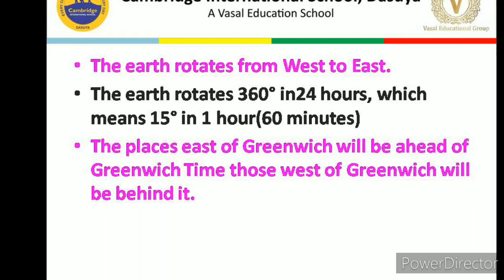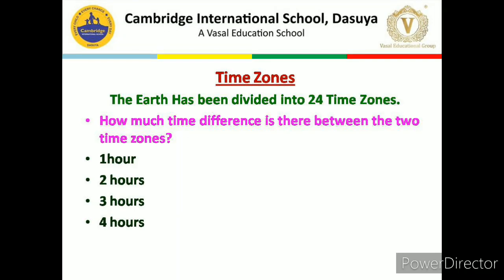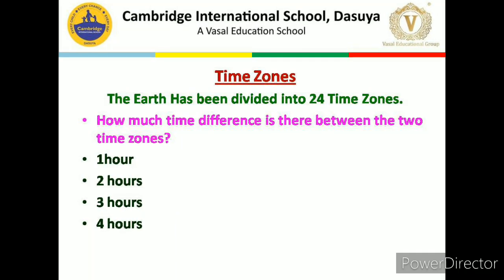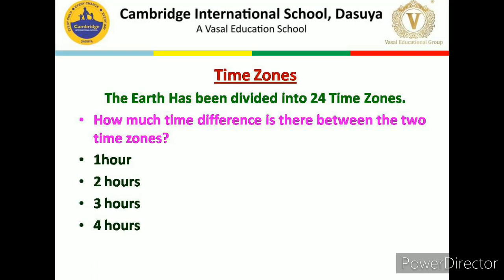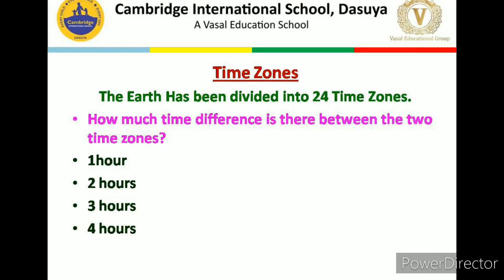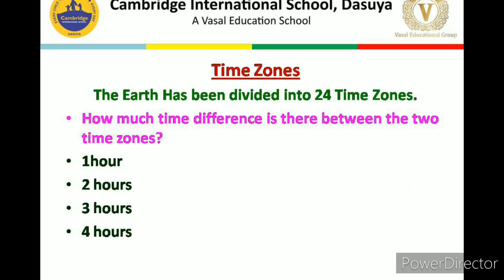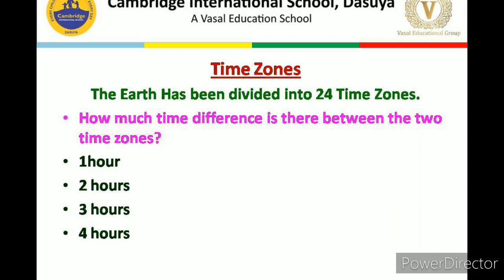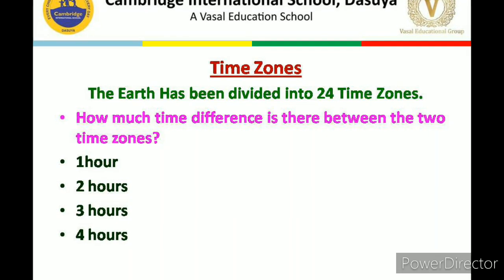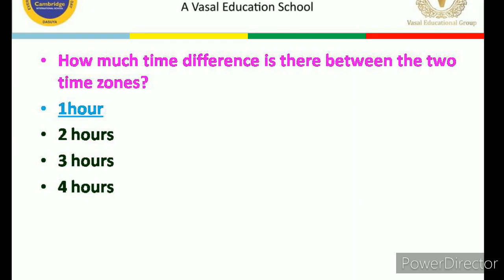behind it. Now I am having one more question for you. How much time difference is there between the two time zones? And your options are 1 hour, 2 hours, 3 hours, and the last option is 4 hours. I know you know the correct answer, and the correct answer is 1 hour. Yes.